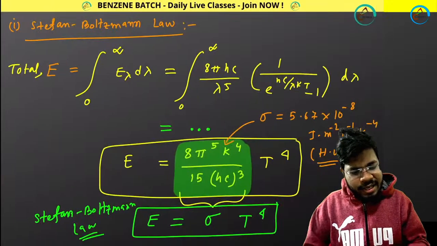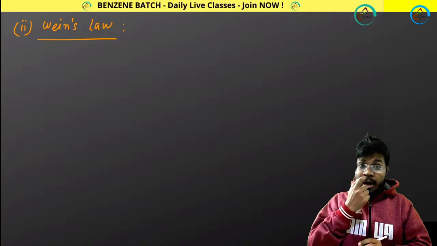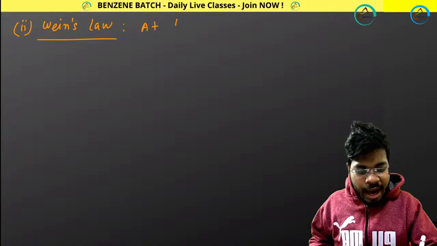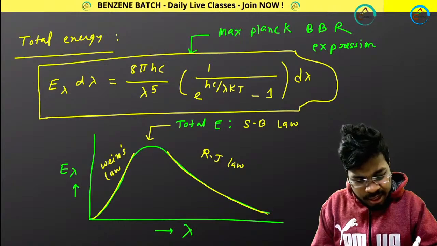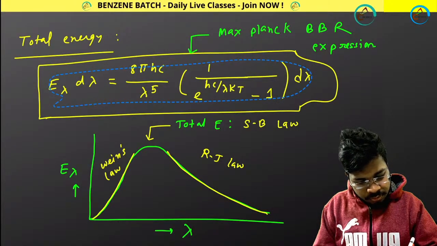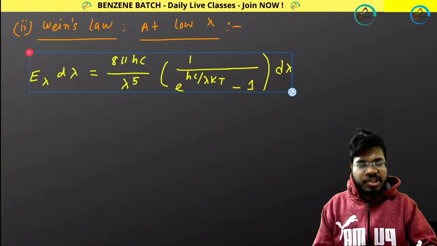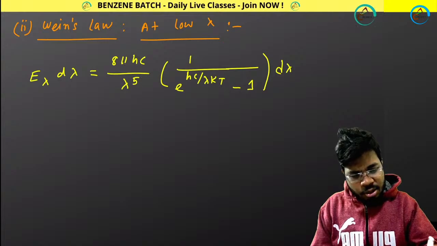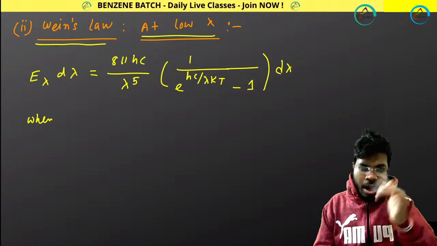Similarly, I want to get the second expression, Wien's displacement law, Wien's law for simplicity. And Wien's law is applicable where? At lower wavelength, at low lambda. So this is my Max Planck's expression. Let me write it over here. Because Wien's law is applicable at low lambda value, in the lower wavelength region.